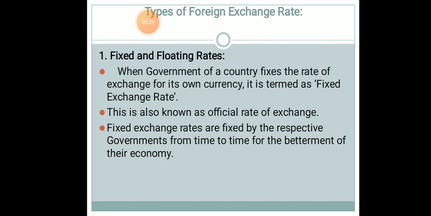One is fixed exchange rate and another one is floating exchange rate. So fixed exchange rate is nothing but when a government or supreme authority in a country determines exchange rate between two different countries, that is the exchange rate between their own home country's currency and that of the other country's currency, they determine the exchange rate. For example, for the financial year of 2021, if the Indian government determines or decides the exchange rate between India and US is $1 equals 70 rupees, throughout the year it never changes.